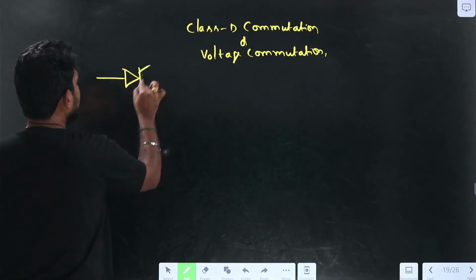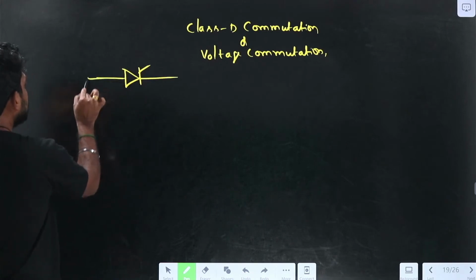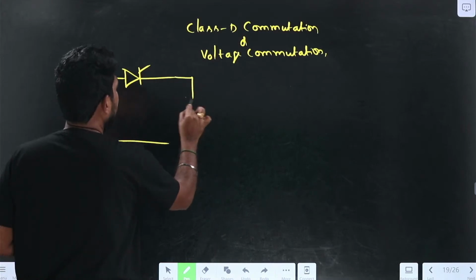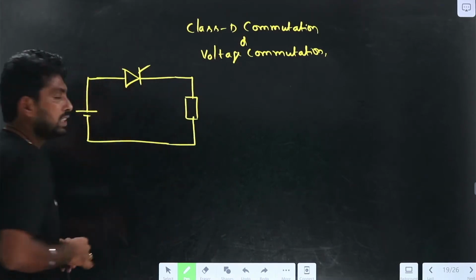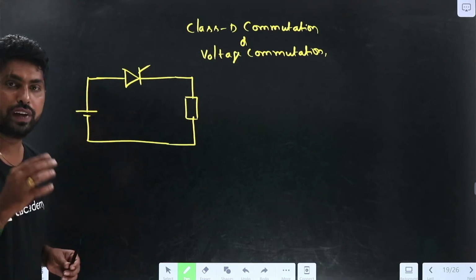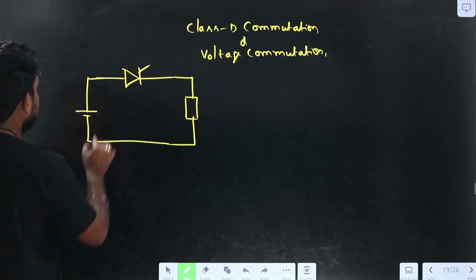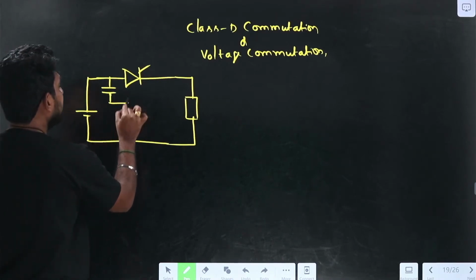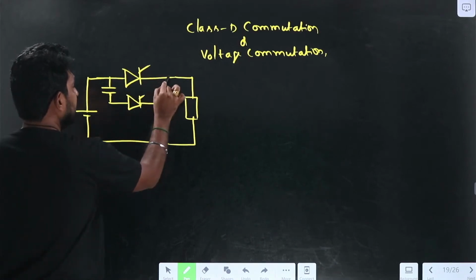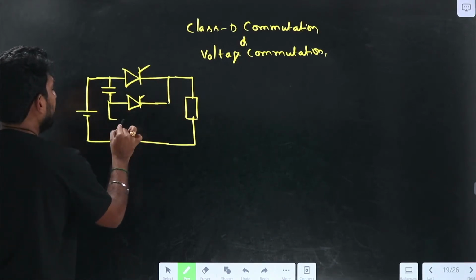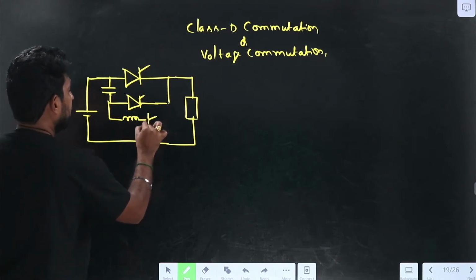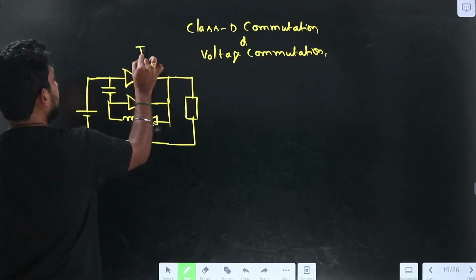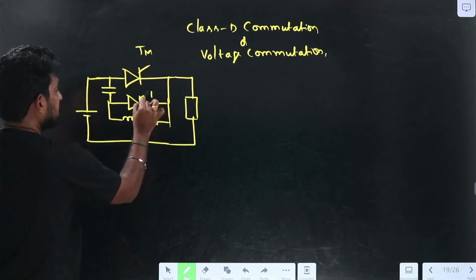The circuit diagram of the class D commutation is like this. We have the thyristor and the voltage source, and the load is there. So this is the circuit. For this circuit, we need to add additional elements: the capacitance, an auxiliary thyristor, an inductance and a diode. So this is the circuit of the class D commutation, where Tm is the main thyristor, TA is the auxiliary thyristor,